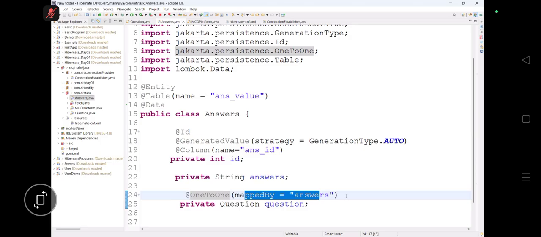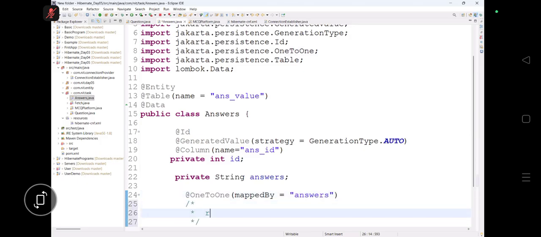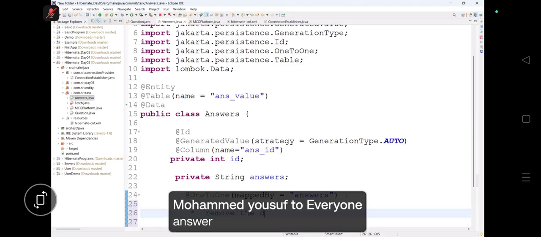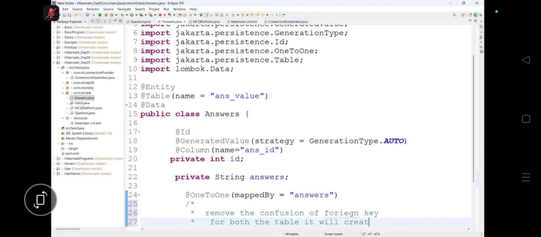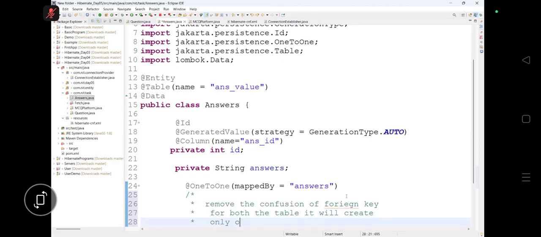Okay, let me write it. This mappedBy removes the drawback, or you can say the confusion, of the foreign key for both tables.